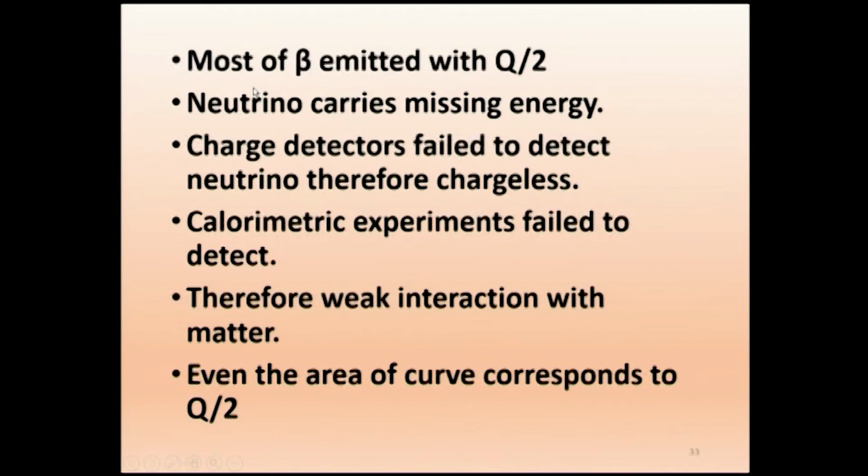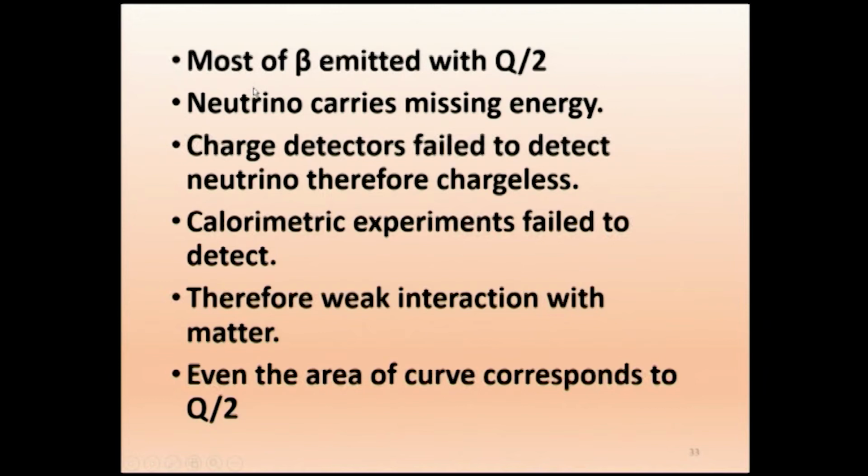Then people started questioning: if it is some other particle which is accompanying, let us detect that. So they tried detecting that particle, but the charge detector did not respond. Then Pauli said it is a neutrino, so it has a neutral charge, neither plus nor minus, and you can't detect it using a charge detector.